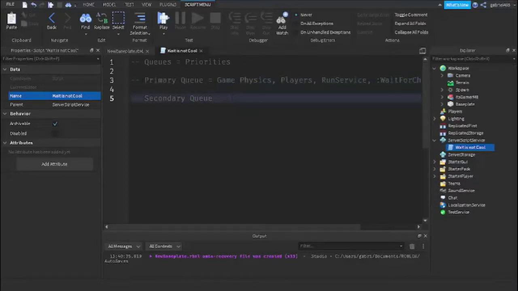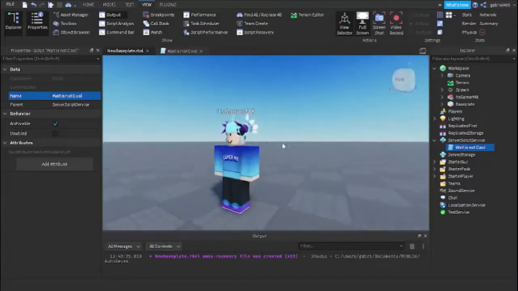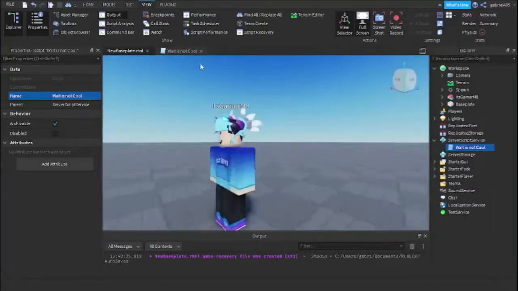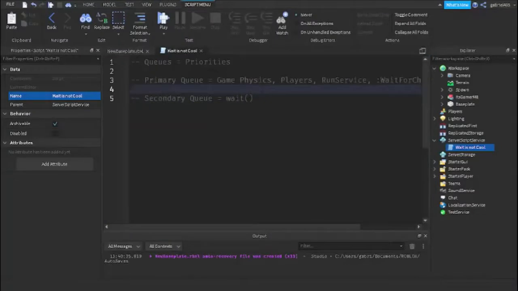Okay, so the secondary queue is wait. Basically, wait itself is a secondary queue, and there are many other secondary queues. I have no idea what these secondary queues are, but I know for sure that wait is, because as we just saw, GamerMate proved that because his game had a 5-second delay, and that's just not cool. That's just not cool. Why did Roblox make it so there is a secondary queue for wait? Well, I have no idea. Wait is something that should not be in a secondary queue.